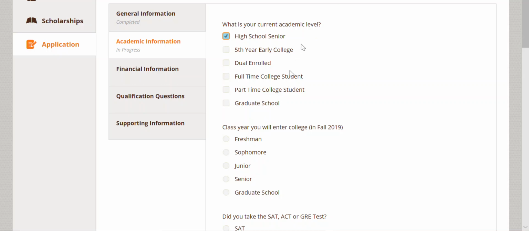A high school senior is someone in their senior year at the high school level, a dual enrolled student, or a 5th year early college student. 5th year early college students are not eligible for scholarships until their actual 5th year. We also offer scholarships to current college students, full or part-time, as well as graduate students working toward their master's and doctorate.